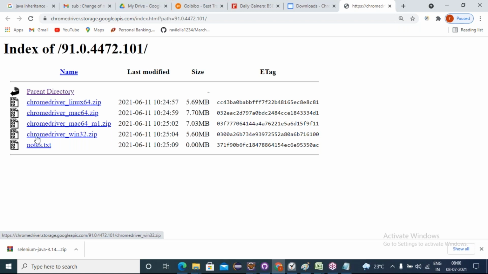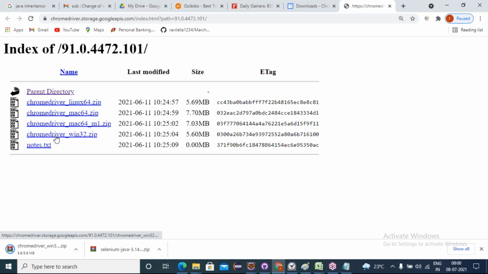If people are using Windows, go with the Windows Chrome driver Win32. Whether yours is 64-bit or 32-bit, we have only one Chrome driver with Win32. This will support Windows 32-bit and 64-bit. I'm downloading this. Click on it. Because mine is Windows, I'm going with this.